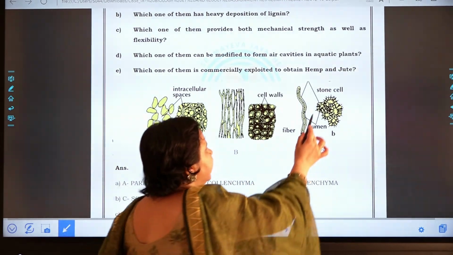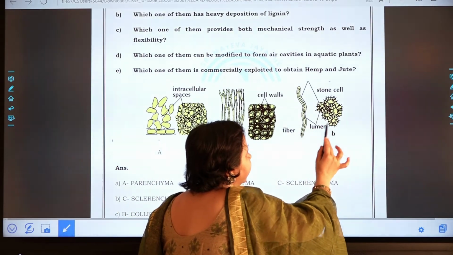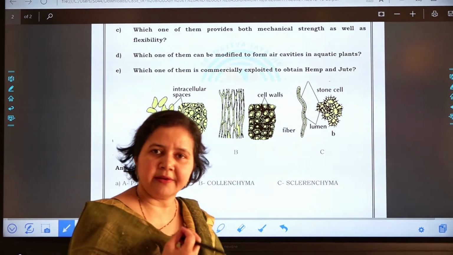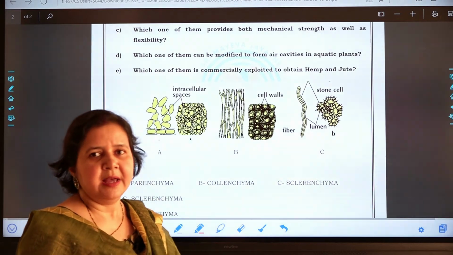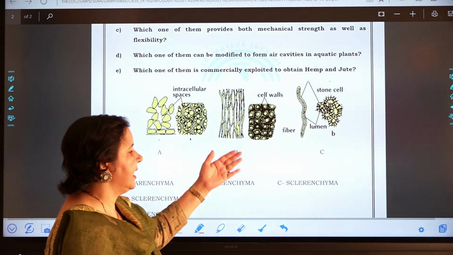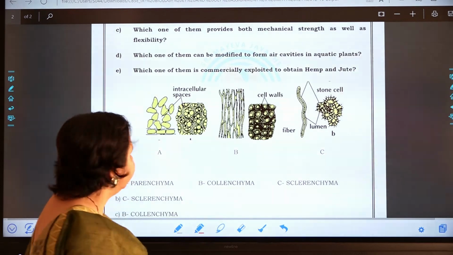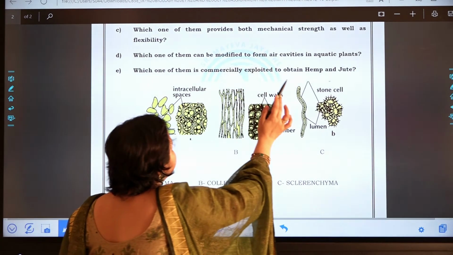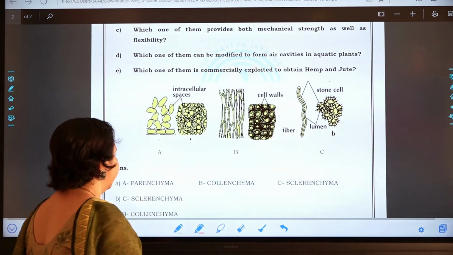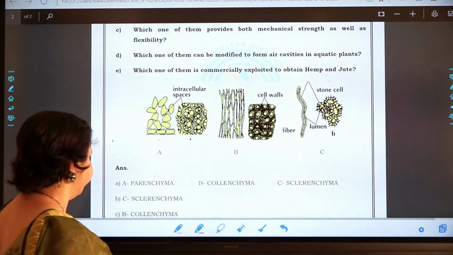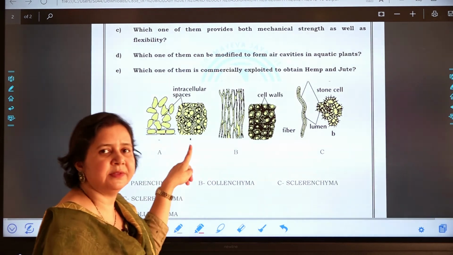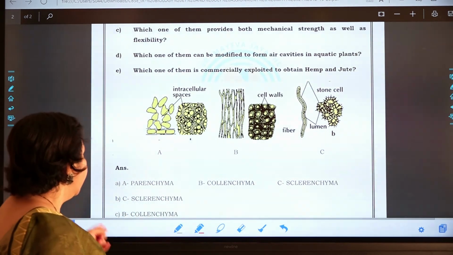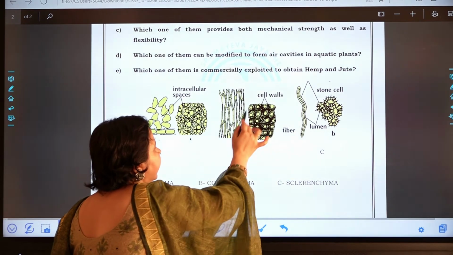As we can see here, there is a heavy deposition of lignin. That is why this tissue is very rigid, tough and very hard. So it has a thick deposition of lignin. Now which of them provides both mechanical strength as well as flexibility? So out of these, which of them provides mechanical strength and flexibility also? So the answer is collenchyma.